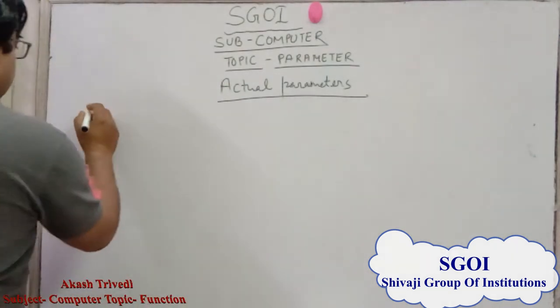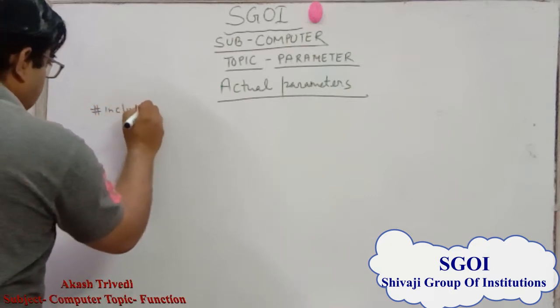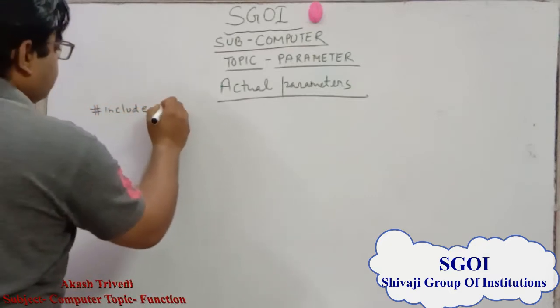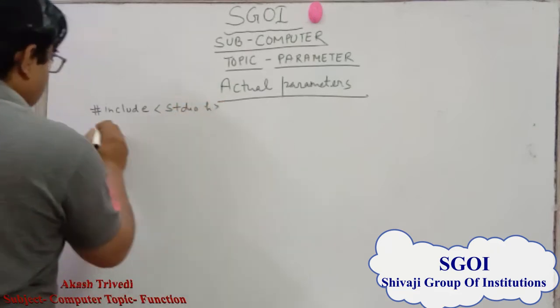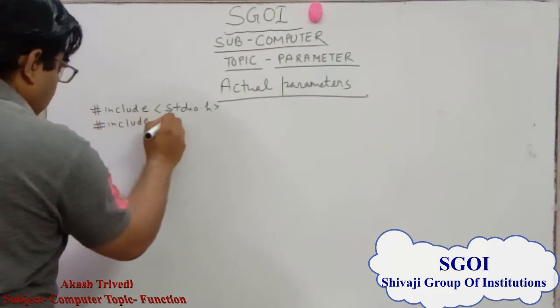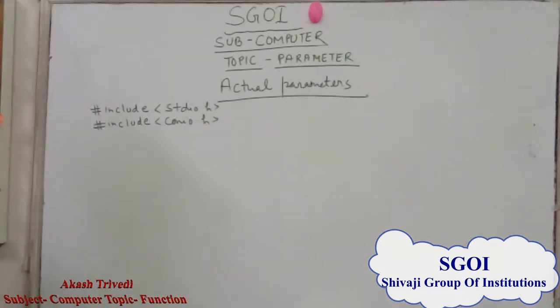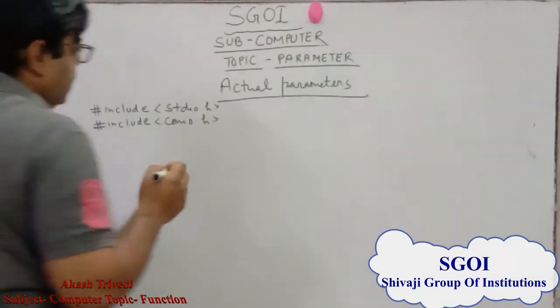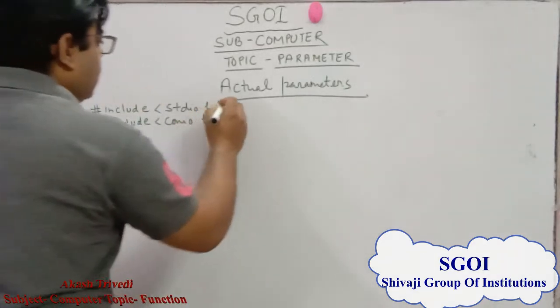For actual parameter, firstly we write our header files, that is #include stdio.h, #include conio.h. In conio there are two functions, clrscr and getch, which are stored in the conio library file.